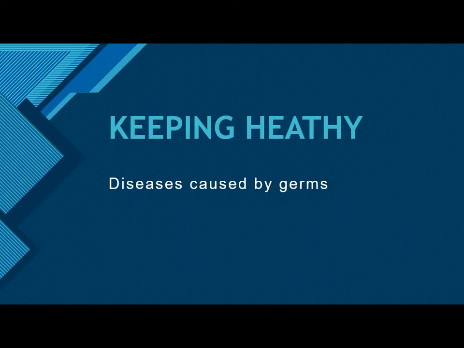Okay, so person A has got an infection from flu, cold or tuberculosis, any one of them. What will he do? If he sneezes or coughs, the germs will get into the air, and they may also get stuck on clothes or other articles nearby. Then the healthy person, B, if he touches those things, can get infected, right? These are viral. This way germs spread through air or direct contact.